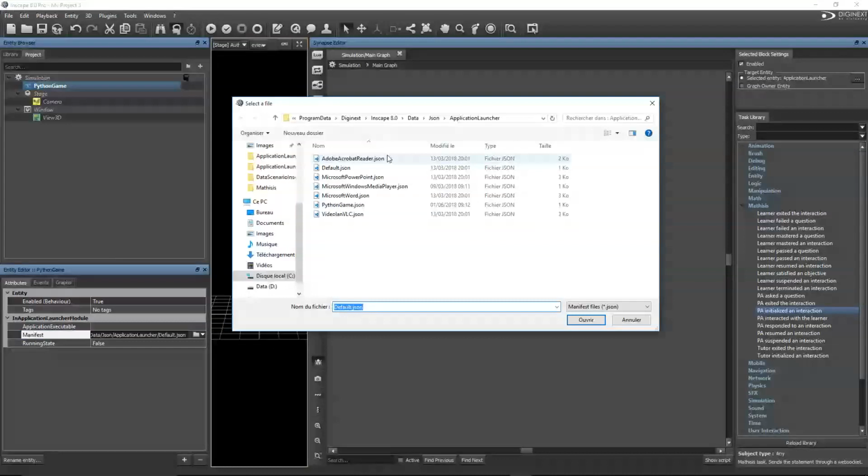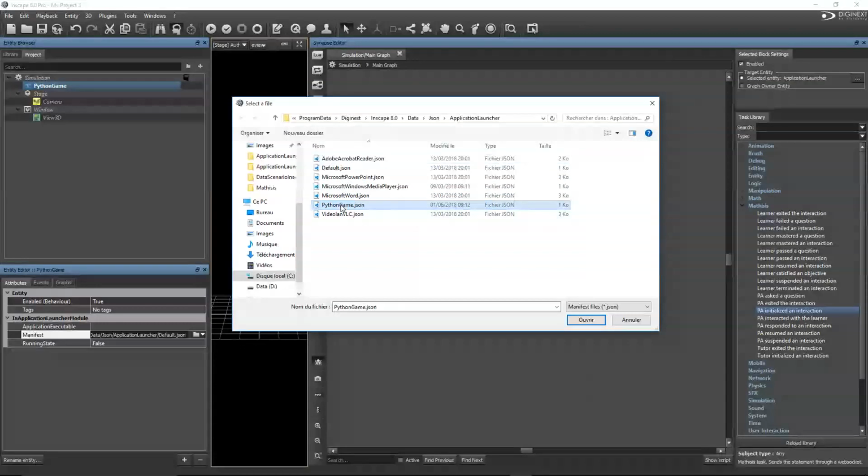As you can see, we have a VideoLAN VLC file. This, for example, will open the VLC software with a video as input. The same goes for Microsoft Word, PowerPoint, and of course Adobe Acrobat Reader for a PDF file. But what we are interested in today is to include our Python game just right here.